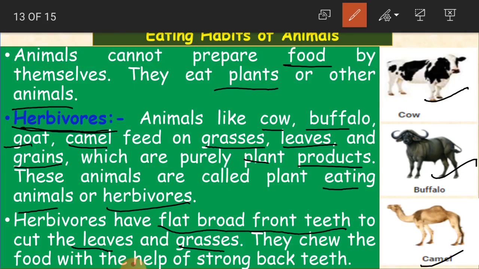By this they are able to cut the leaves and grasses, and after that they chew the food with the help of strong back teeth. You observe that they cut the grass and leaves with their front teeth, which are very broad, and they chew the food with the help of the strong back teeth. So this is how they eat their food.